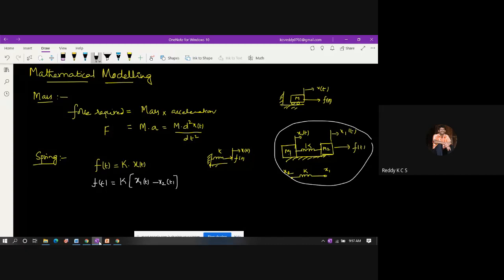This is when there is only one spring element and two masses connected by it. So this is the mathematical equation for the spring, and now I can go to the friction. The next element is friction.